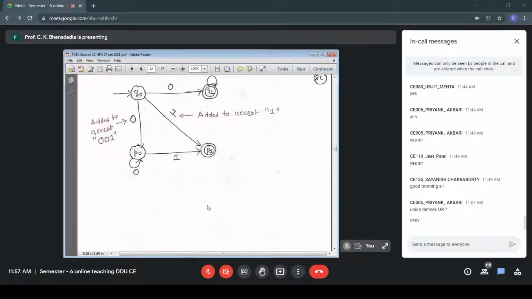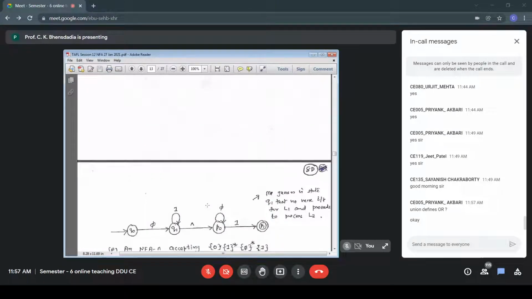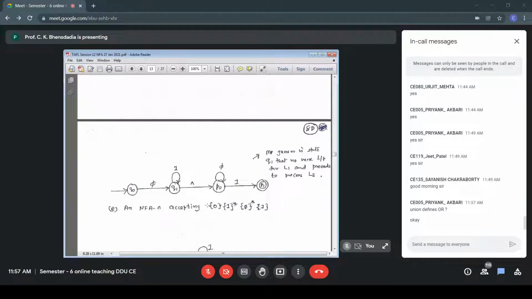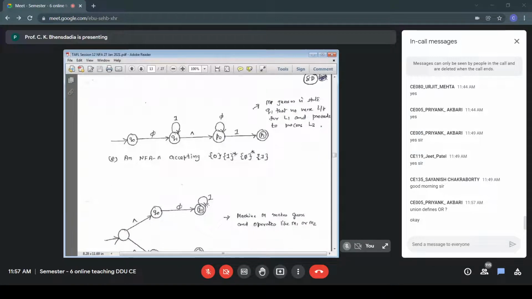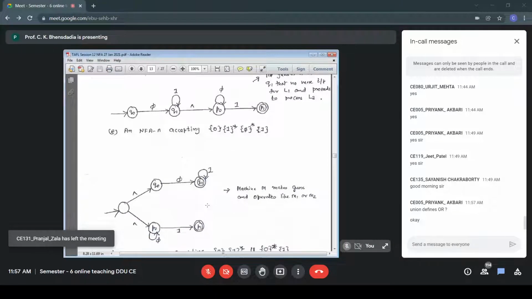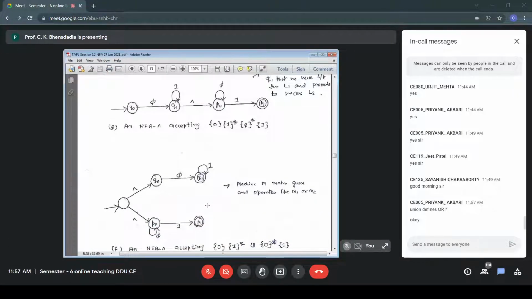Instead of that, what we have done in the case of concatenation is put a null transition between Q1 and P0. In the case of union, we added a state and defined null transitions to the initial state of M1 and M2 respectively. M1 accepts L1, M2 is for accepting L2.